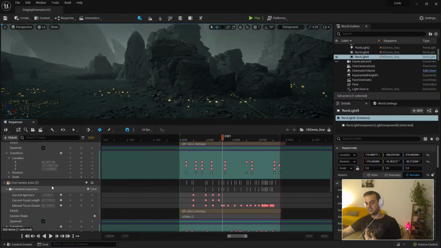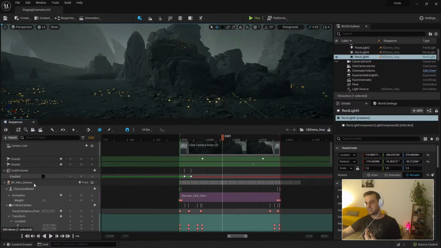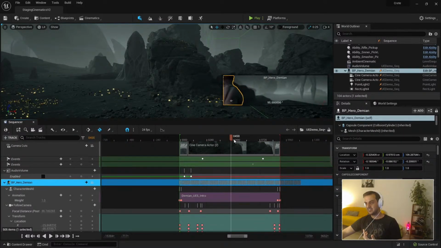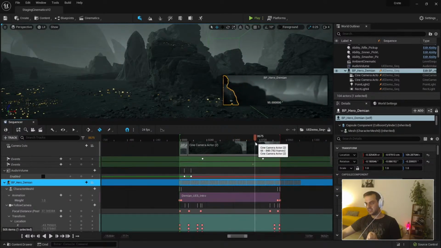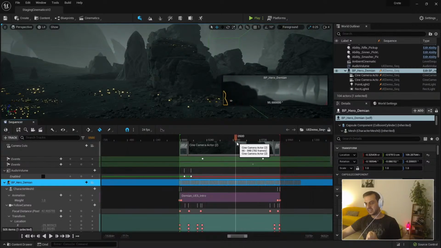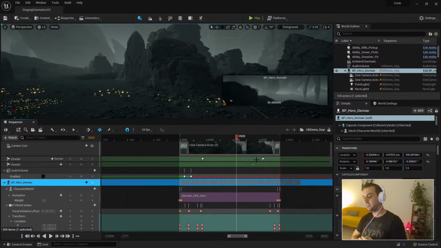But Demian appears and stays. And the only way to make him stay is to spawn this character. I don't know if that makes sense, what I'm trying to explain here. When you spawn something in the cinematic, it disappears when the cinematic ends. When you possess something in the cinematic, it stays, because it's something you are possessing and you are going to control, and then you are going to leave it in the level.